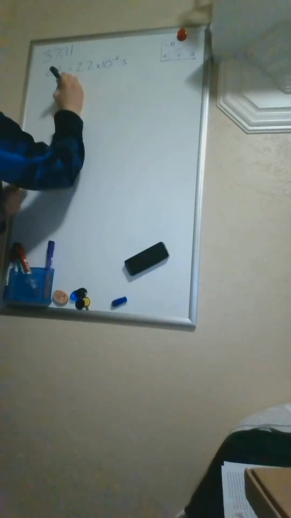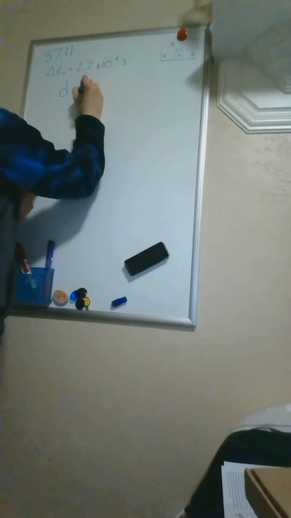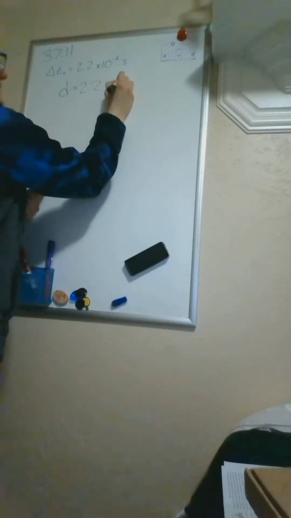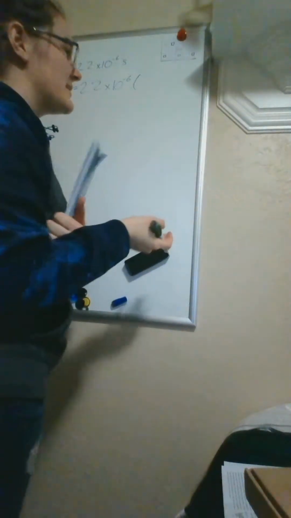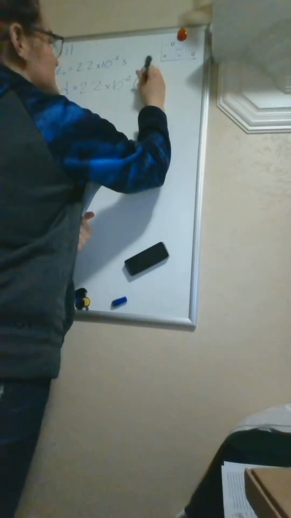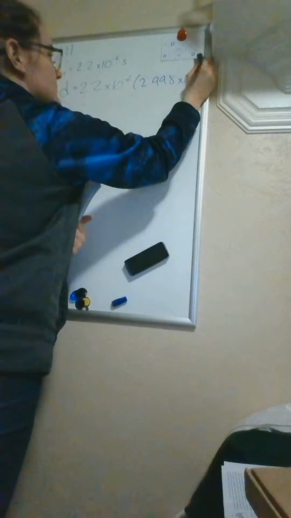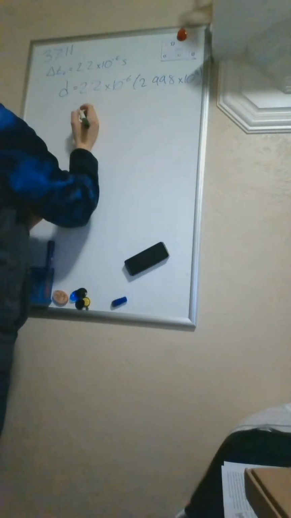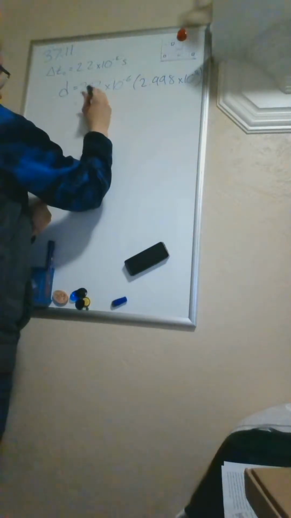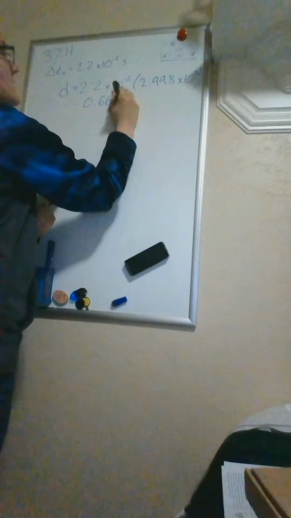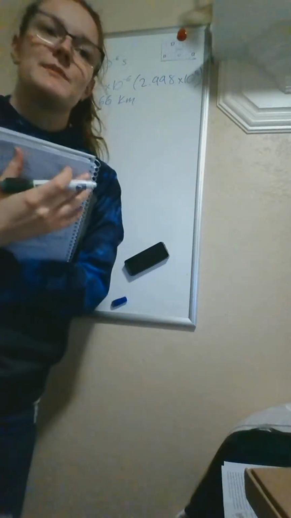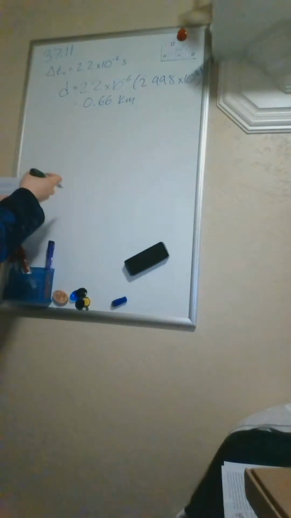So the distance, which we're trying to find, is equal to the time that it lives multiplied by the velocity that it goes. It doesn't tell us the velocity initially, it just says it goes close to the speed of light, so I just use the speed of light. When we calculate that, it turns out to be 0.66 kilometers. We're putting this in kilometers because a bunch of parts of the question ask about kilometers. Okay, so that's the first part.